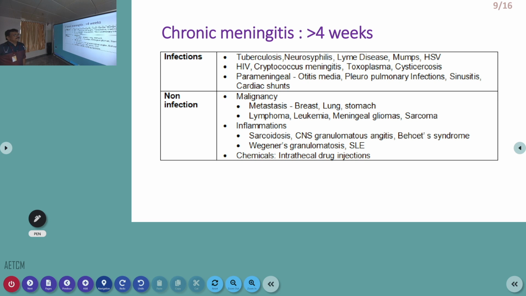Now, when the symptoms last more than 4 weeks, we can call it chronic meningitis. One of the important chronic meningitis we see in our countries is TB, and patients with HIV can have different types of meningitis. TB is one of the most common meningitis we see in our routine patients. But in HIV patients, it can be cryptococcal meningitis, toxoplasma, cysticercosis, so many other differential diagnoses can be there. Non-infectious causes are mainly metastatic lesions, lymphoma, leukemia, sarcoidosis, all these things can be there.